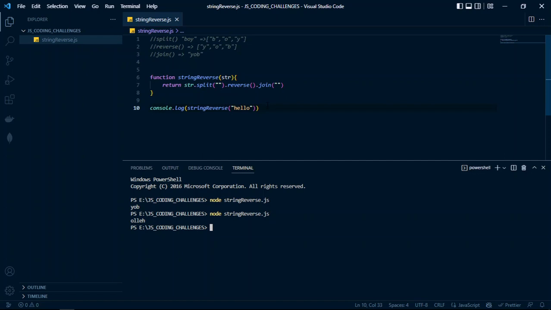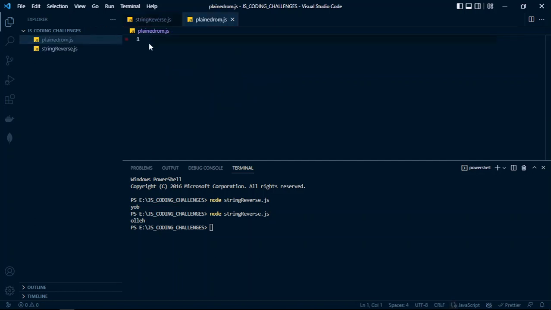On top of this challenge, another challenge can arise from this solution, but we still use the same logic we've used here. What do I mean? They might ask you to determine if a string is a palindrome or not a palindrome. What is a palindrome, first of all? Let me just create another file here called palindrome.js file. So what's a palindrome, first of all?